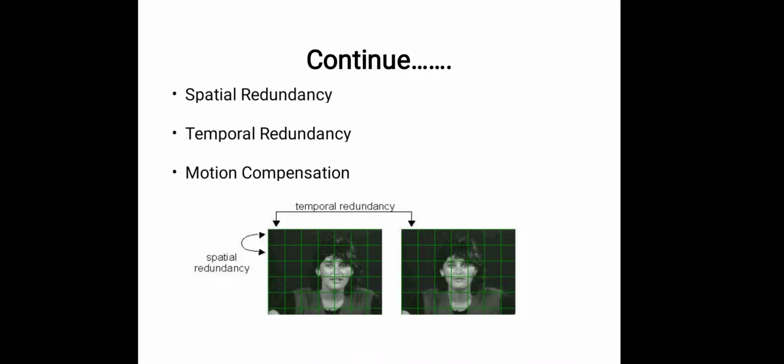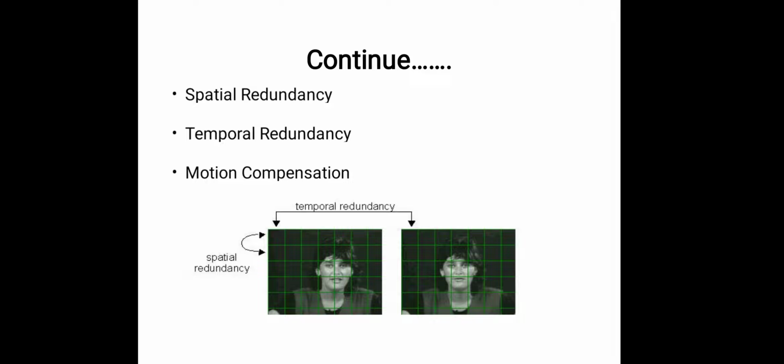You can see here in the figure, the first figure is the current picture and the second picture is the reference picture. After sampling column-wise, the first sample referred to the second sample is known as spatial redundancy.